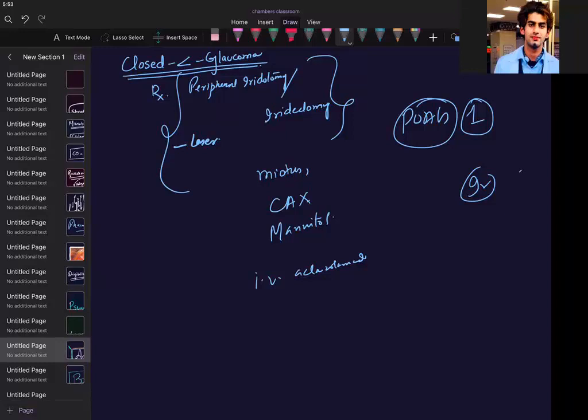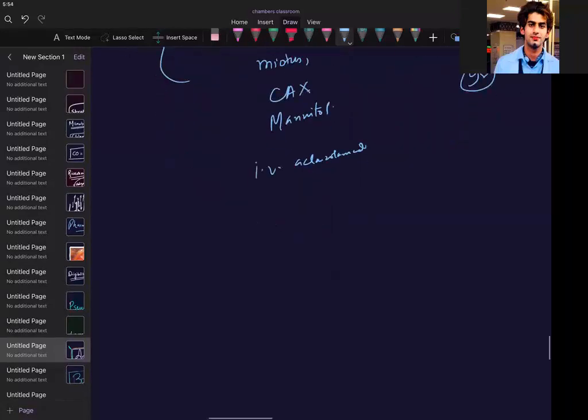So you will have brimonidine, apraclonidine. Which drugs can have the adverse effect of red eye? Red eye. So it is the non-selective adrenergic agonists.